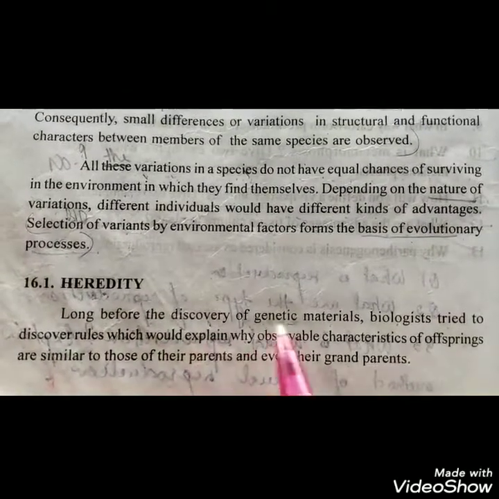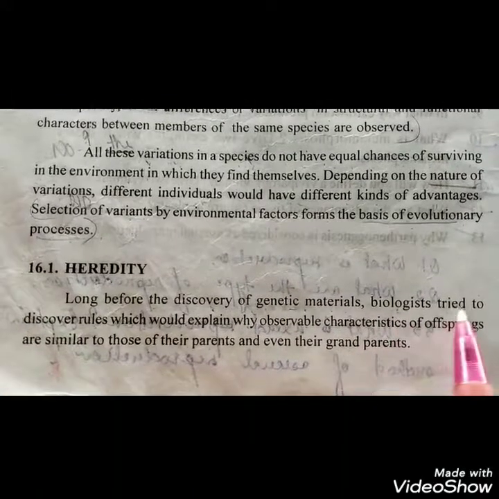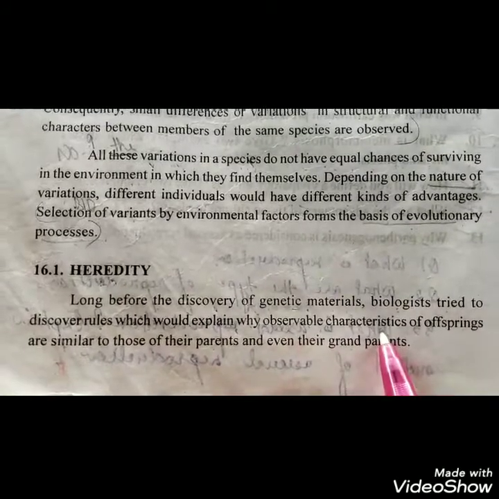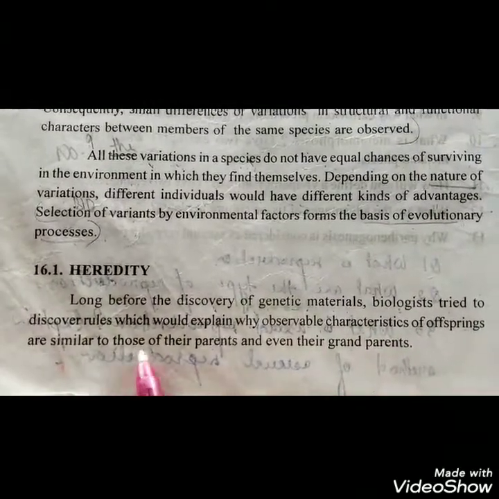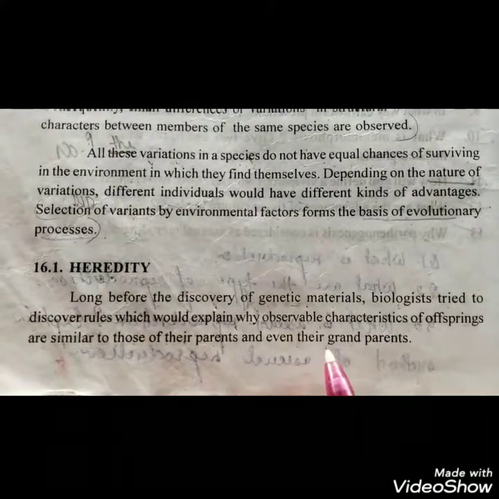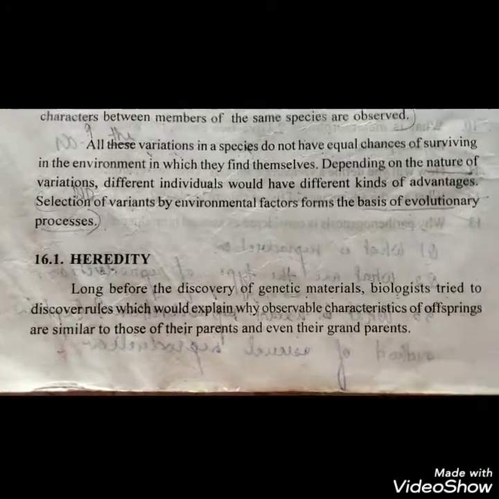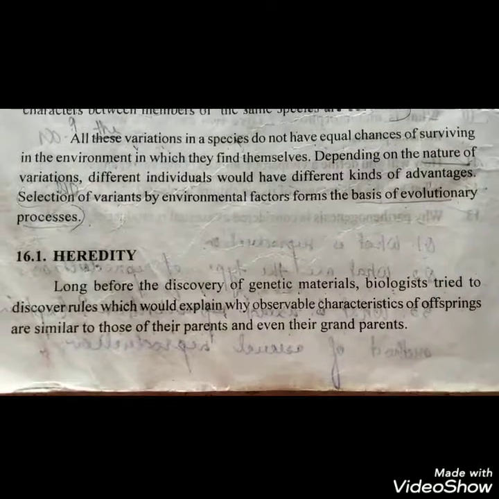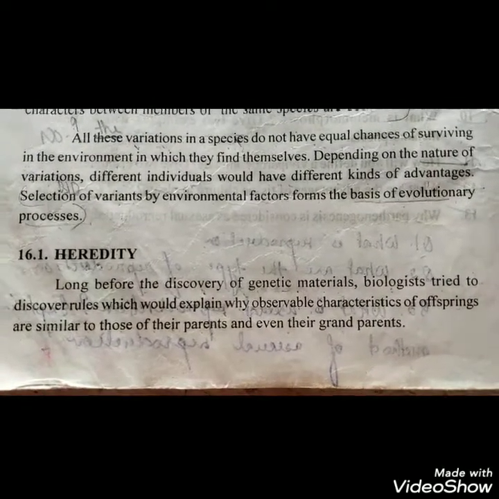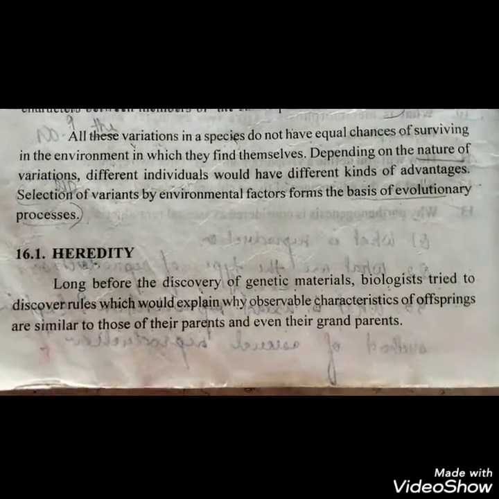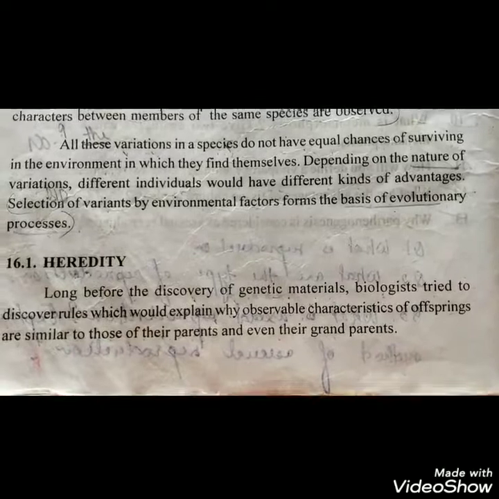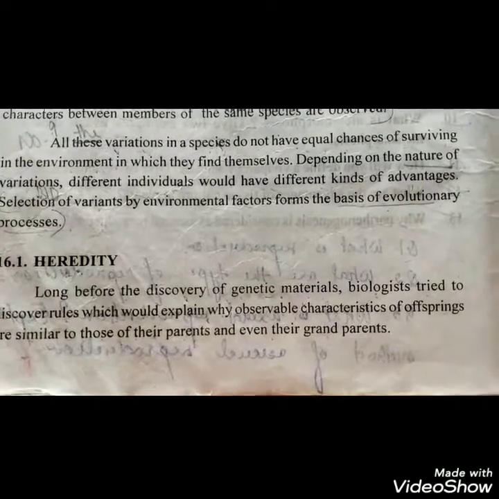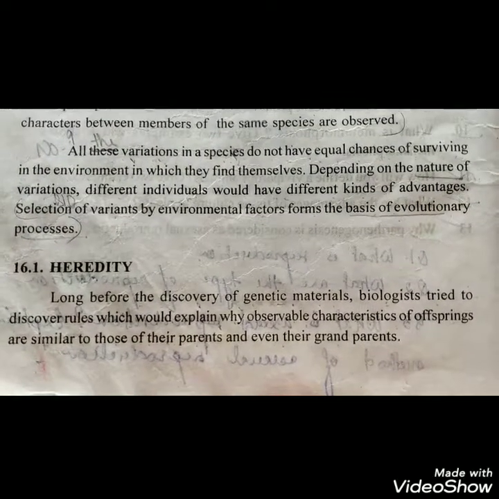Long before the discovery of genetic materials, biologists tried to discover rules which would explain why observable characteristics of offspring are similar to those of their parents and even their grandparents. Before the discovery of the genetic material, DNA, biologists tried to find out why there are similarities in some characteristics between the offspring and the parents and grandparents. They tried to discover it.